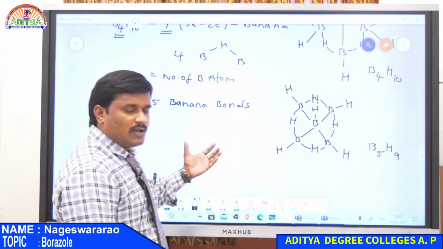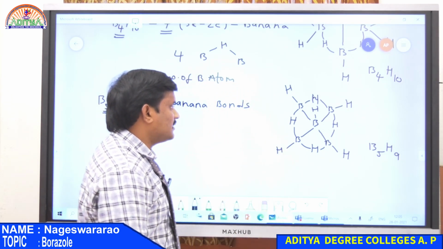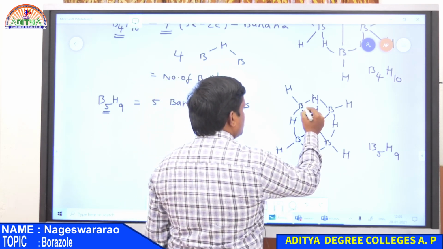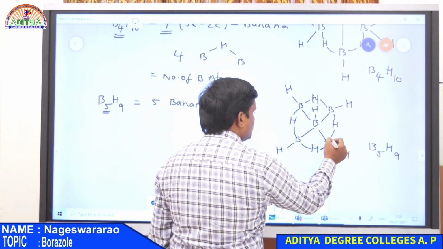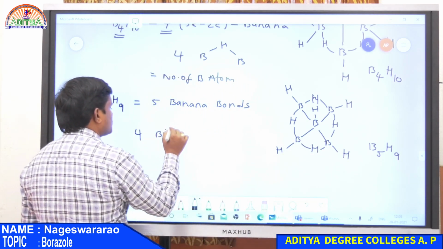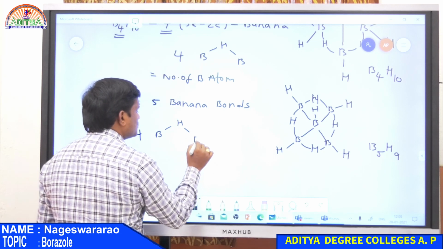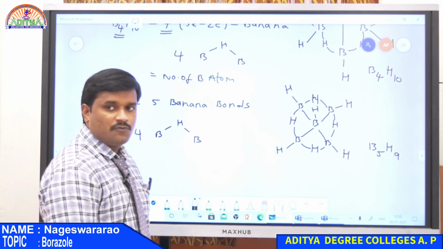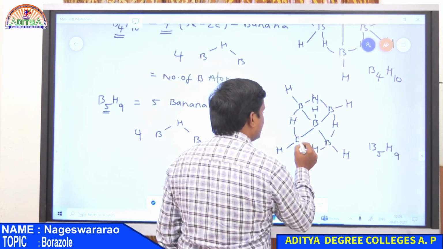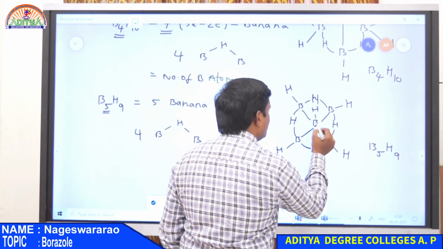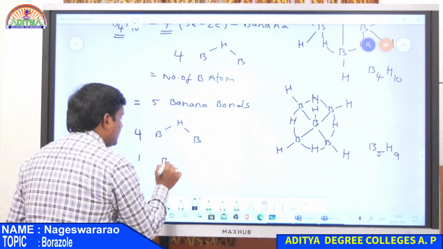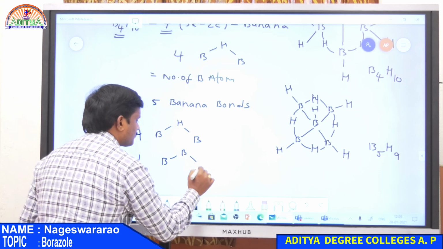So according to the formula, it has 5 three-centered two-electron bonds. Here, first BHB, second BHB, third BHB, and fourth BHB. So there are 4 BHB bonds, all are banana bonds. And now the fifth banana bond is a three-centered two-electron bond, BBB. So one more banana bond exists between 3 boron atoms like this.